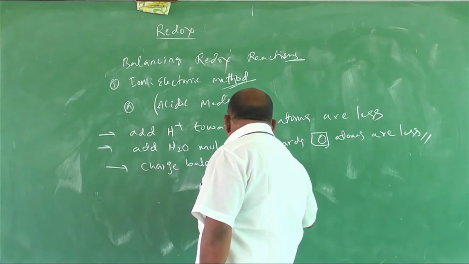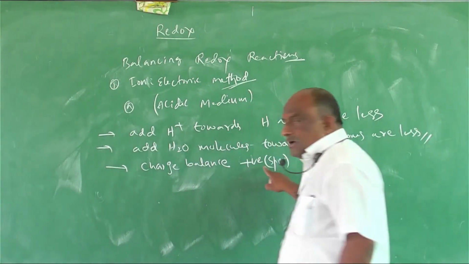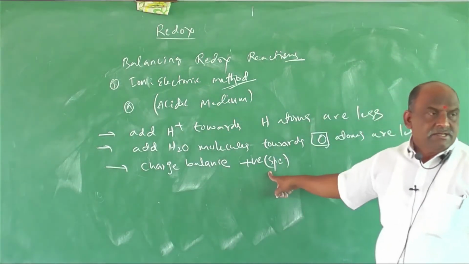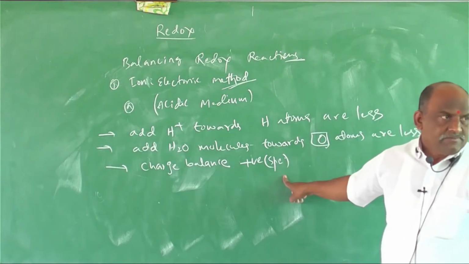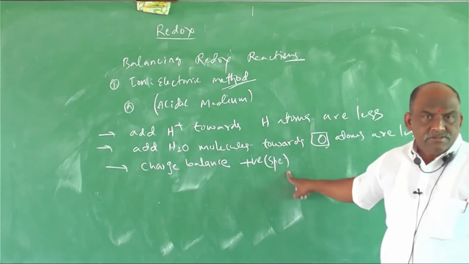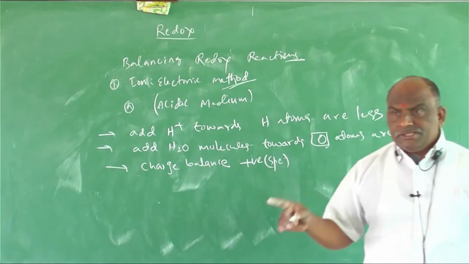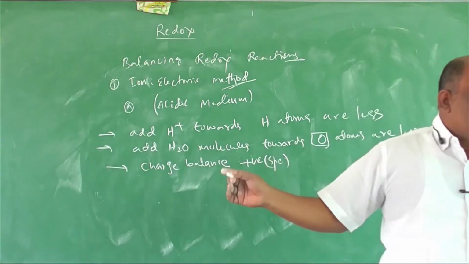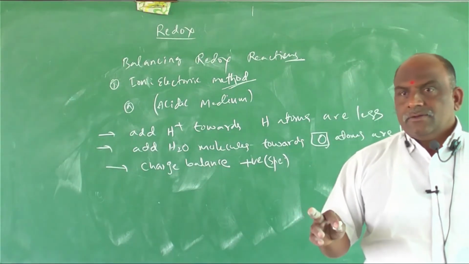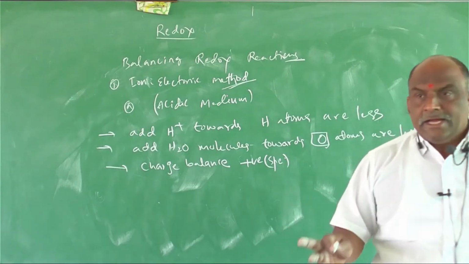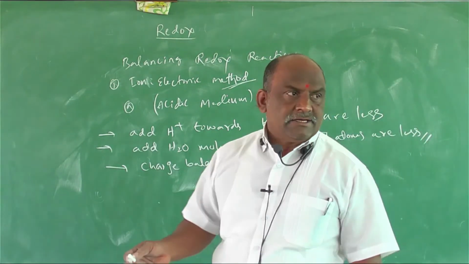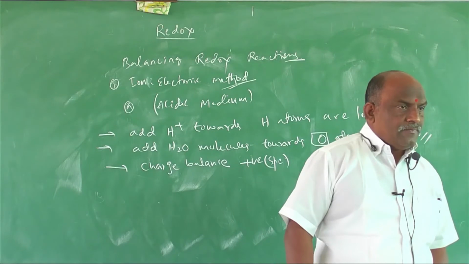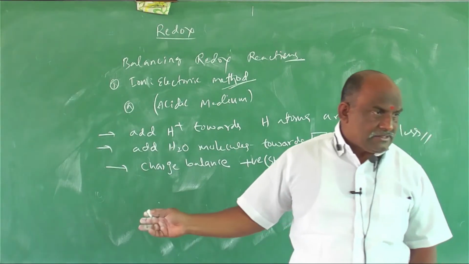Charge balance is very important. Positive species require electrons. Negative species can lose electrons. If 2 negatives are there, minus 2 electrons. If 10 negatives are there, minus 10 electrons. If 20 positives are there, add 20 electrons. Clear?